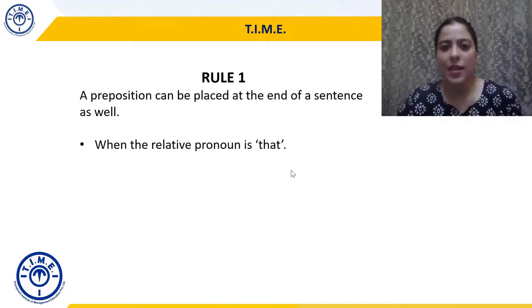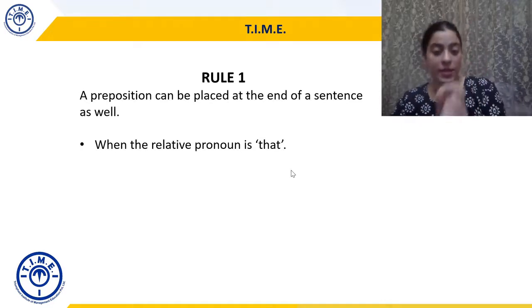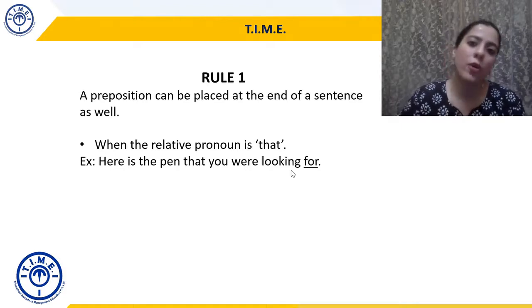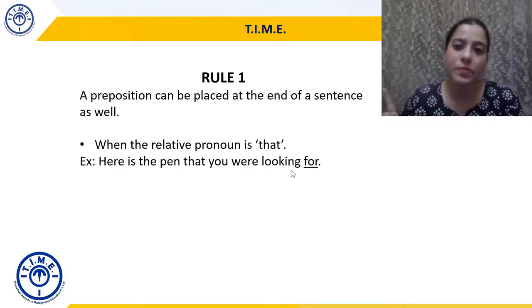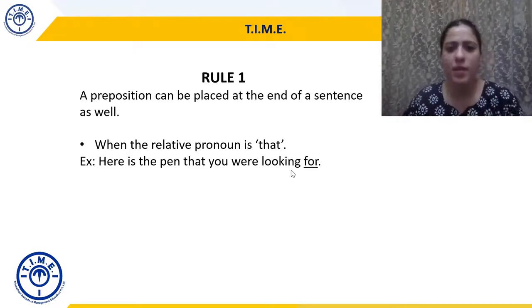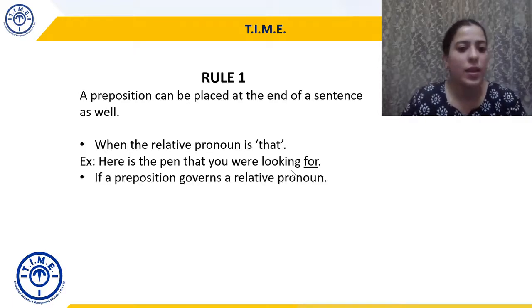When the relative pronoun is "that", I'm sure all of us are aware of what relative pronouns are. We have had this discussion. So when the relative pronoun "that" is used, the preposition will come at the end of the sentence. Here is the pen that you were looking for. So "for" is a preposition, but it's coming at the end of the sentence. Of course, we know what it is joining. It is joining the pen and looking, right? So here is the pen that you were looking for.